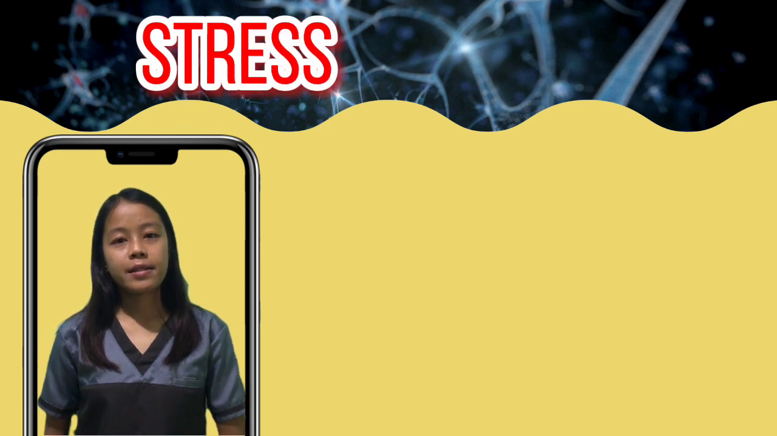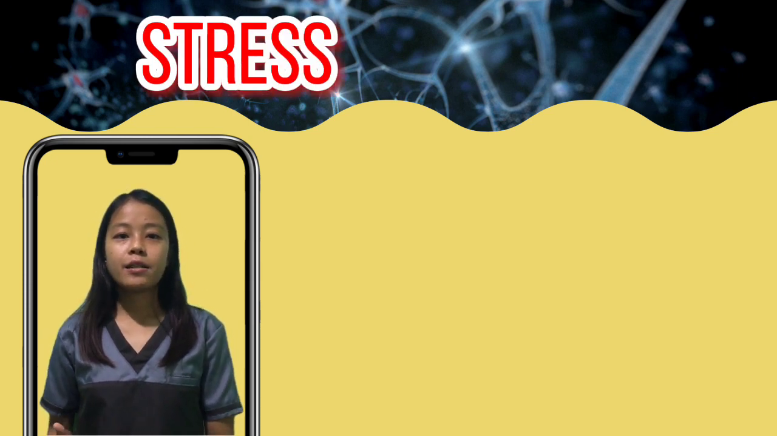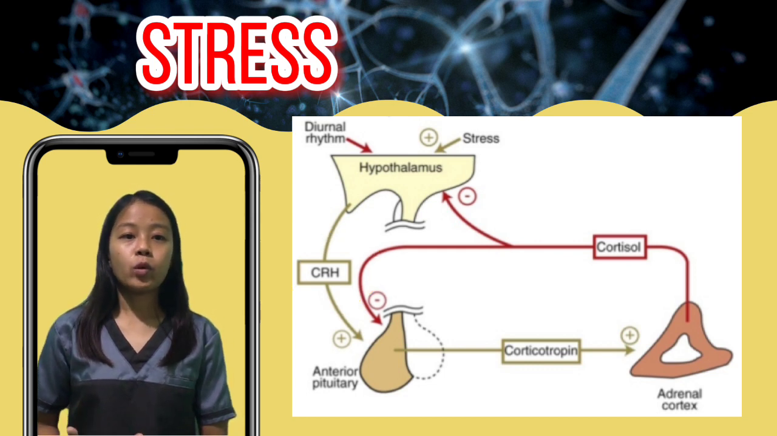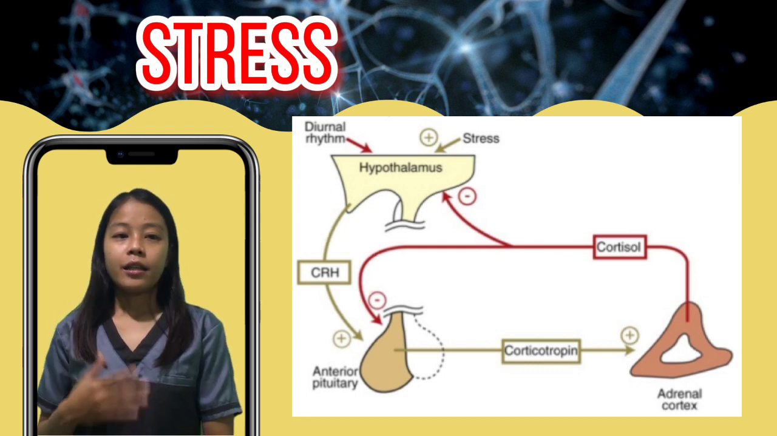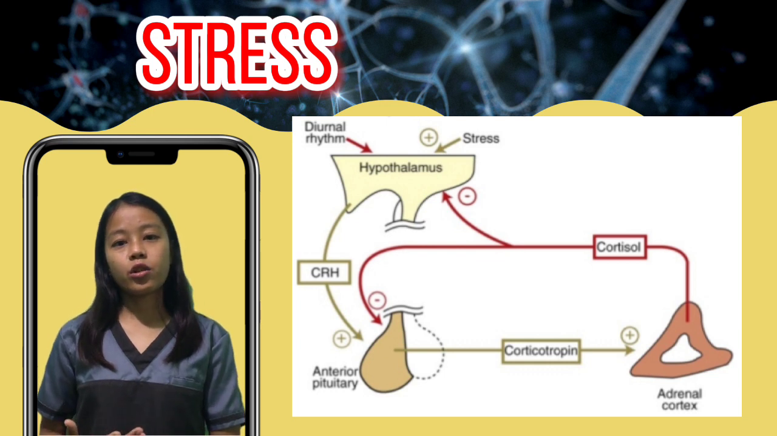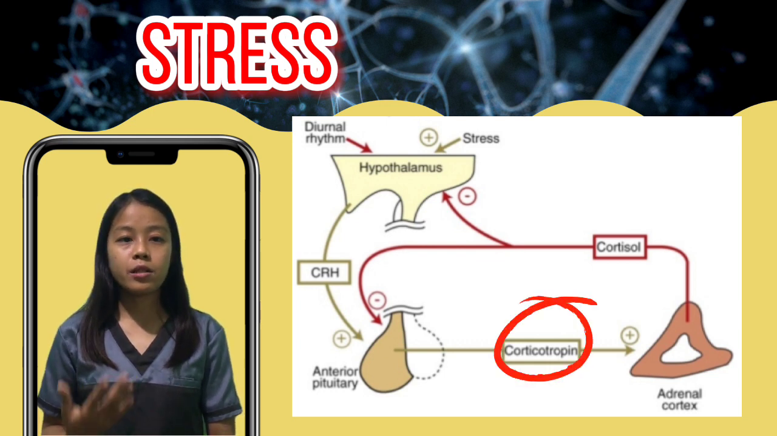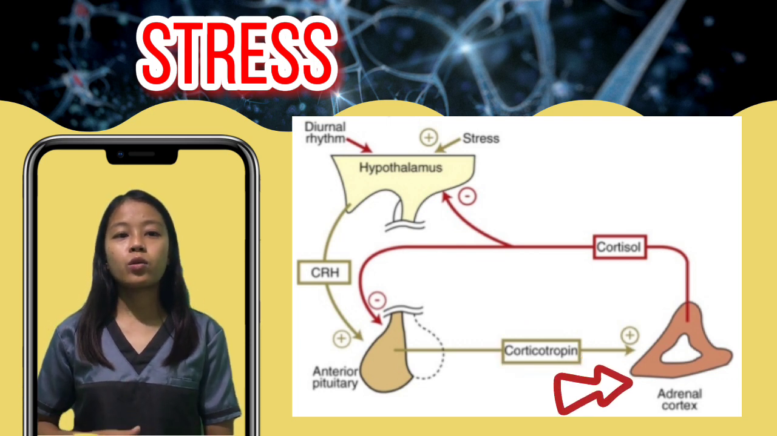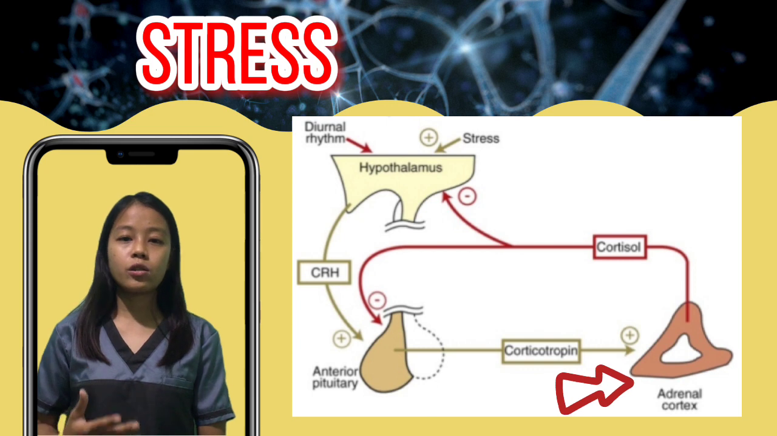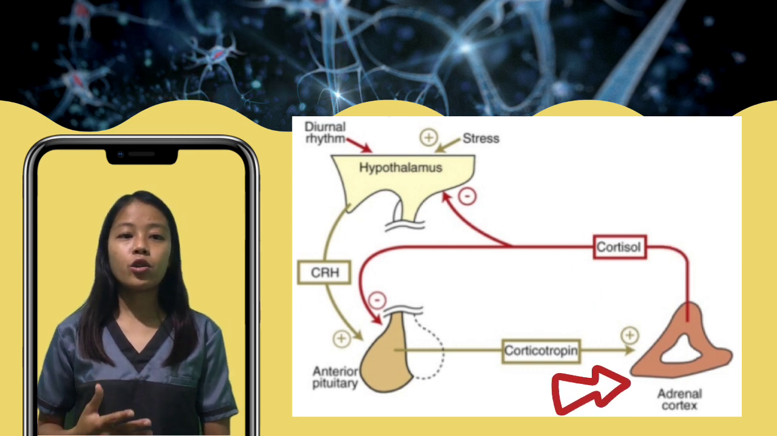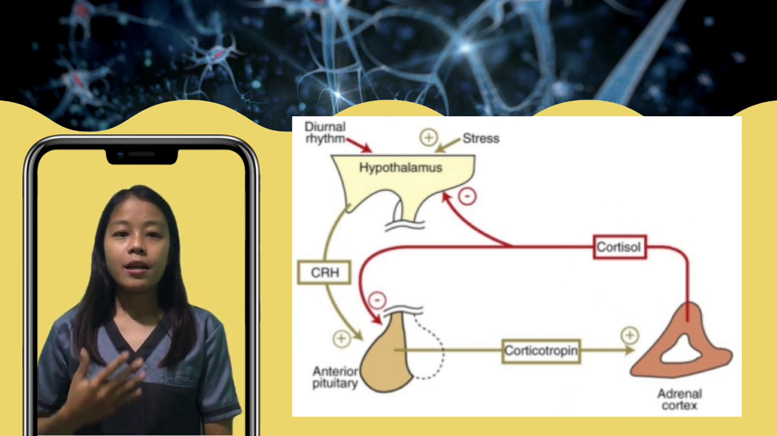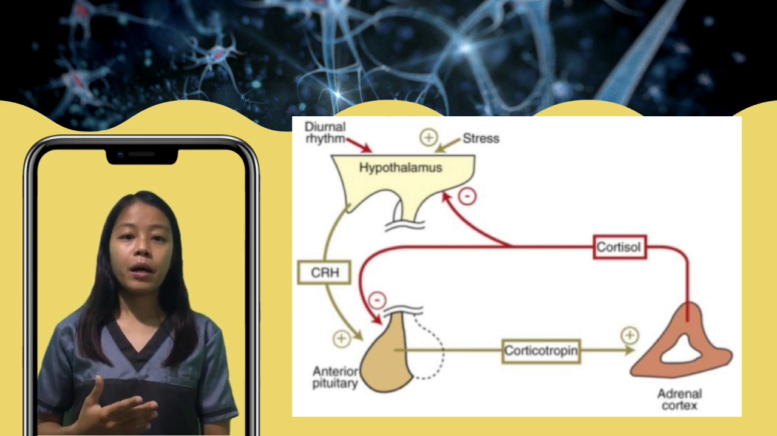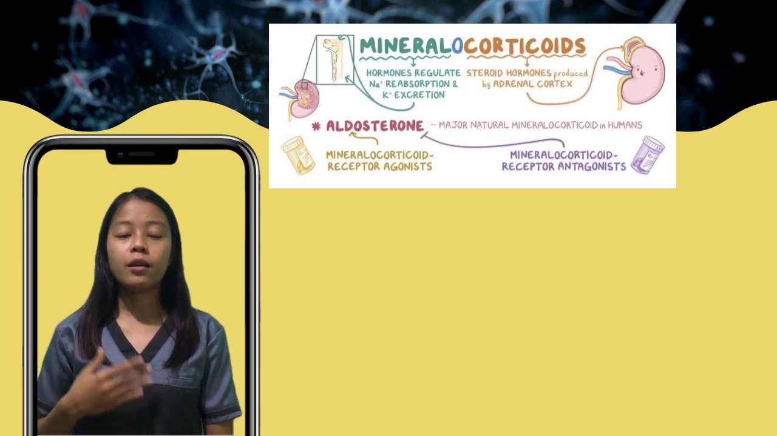So, when under stress, the hypothalamus releases the corticotropin-releasing hormone, which then binds to the receptor in the anterior pituitary. And this binding triggers the secretion of corticotropin in the bloodstream, which subsequently induces the adrenal cortex to synthesize and release cortisol hormones. So the regulation of cortisol synthesis is controlled by a negative feedback mechanism mediated by mineralocorticoid and